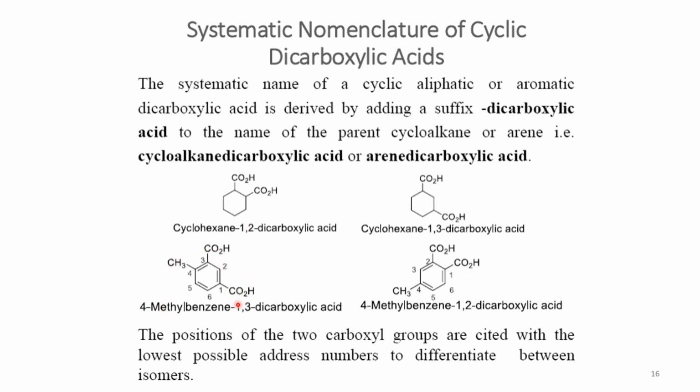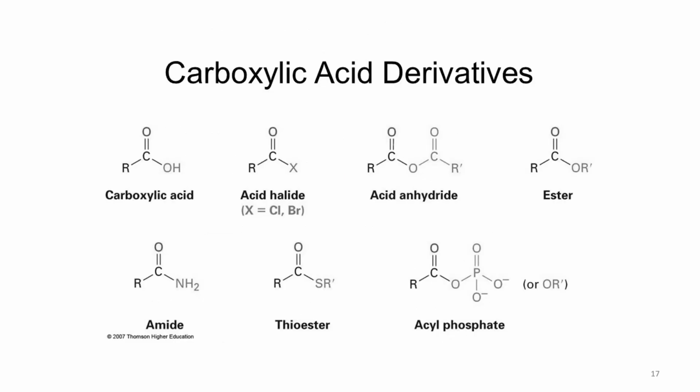Because if we start numbering this way, then this carboxylic acid gets number 5, so we cannot give number 5 to the carboxylic acid group; we have to give the lowest possible number to the dicarboxyl group. Then in the next example you can follow the same way, that these are 1 and 2 groups and a 4 position methyl group. Then we have different carboxylic acid derivatives.